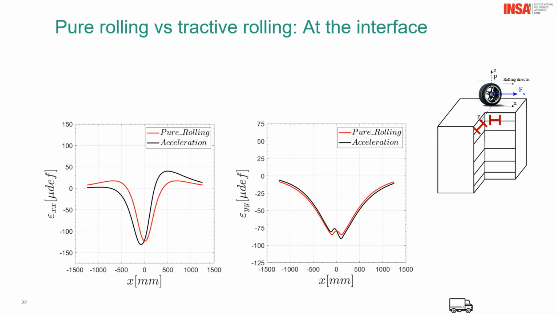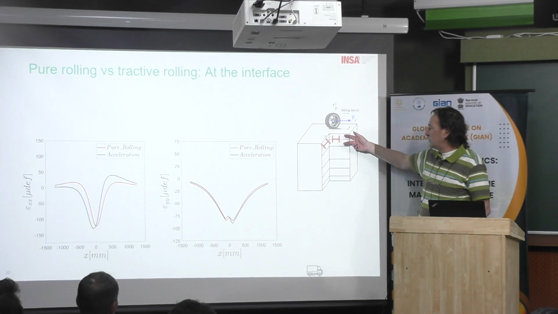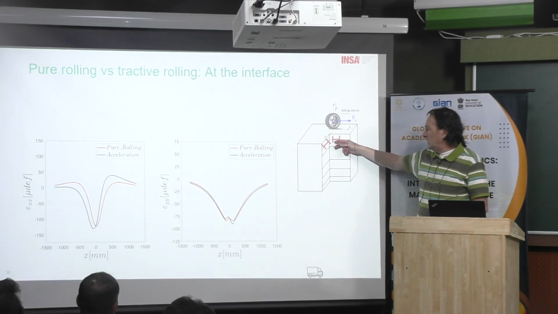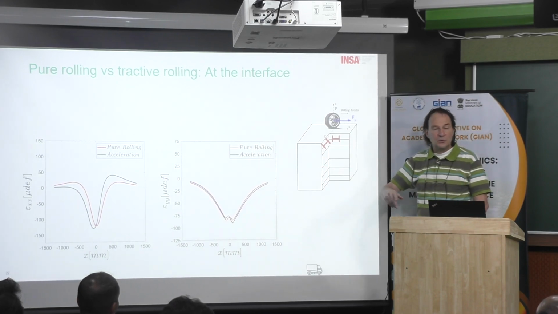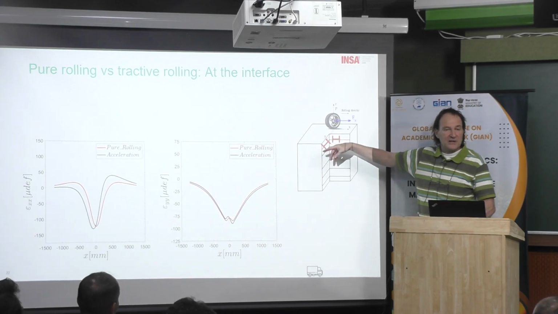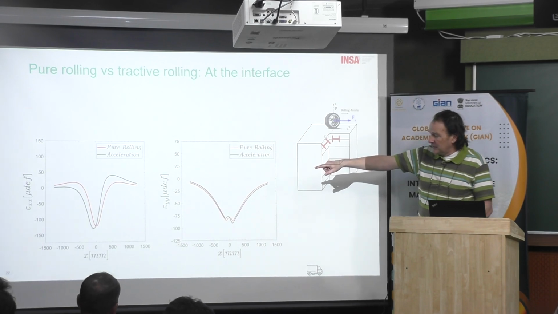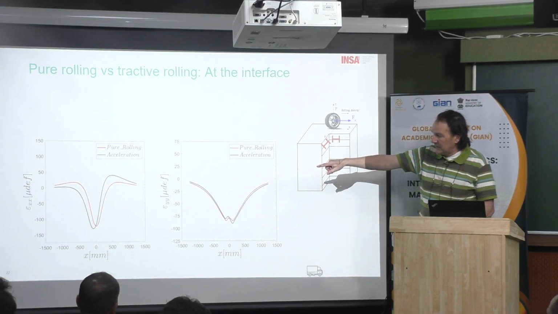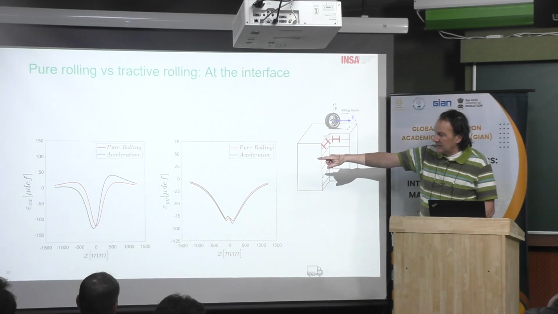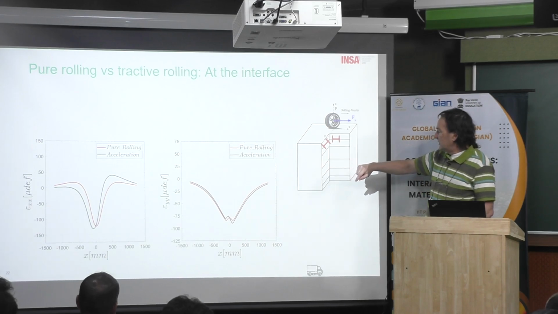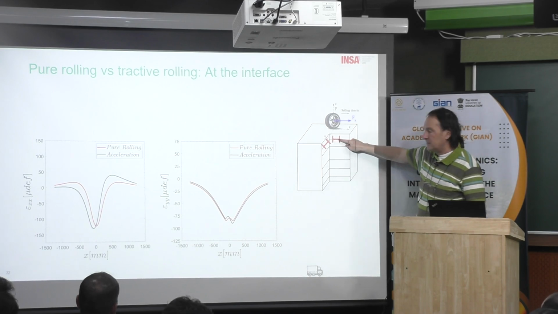Okay, this is a comparison of the strain. Then you can imagine that we put some strain gauge below the surface, between the two layers. Also we were able to do that in the test bench because we can build our own rods. Then we put some strain gauge like that. I will show you some comparison between the two results. And then we can estimate the strain, the epsilon xx strain, which is this one.